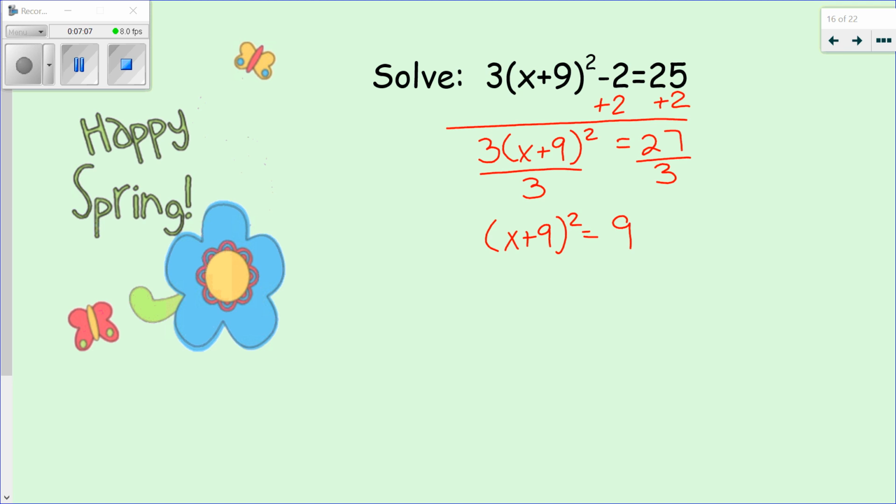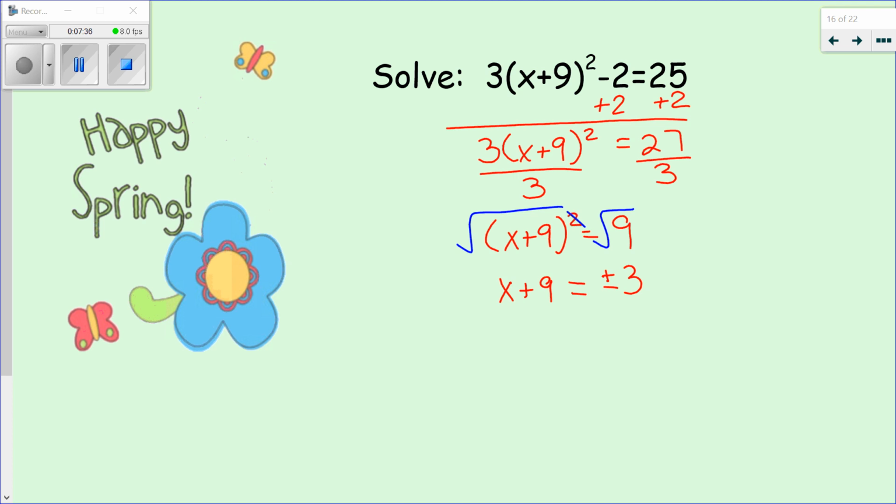And again, undoing says I'm going to do the square root. To undo a square, I use a square root. So again, that gets rid of my second power, and I'm just left with x plus 9. And on my right-hand side, the square root of 9 could be a positive 3, but again, it could also be a negative 3. So this is where it gets a little bit interesting.